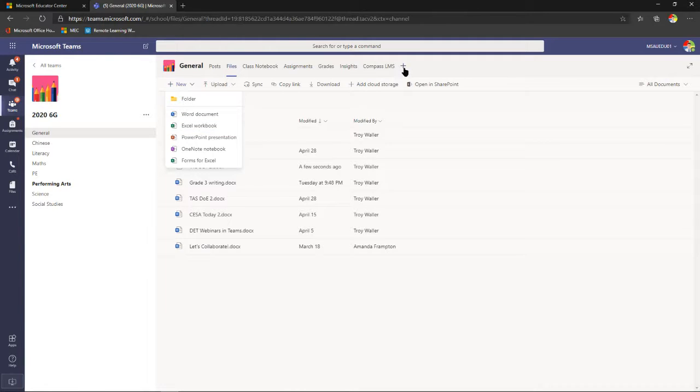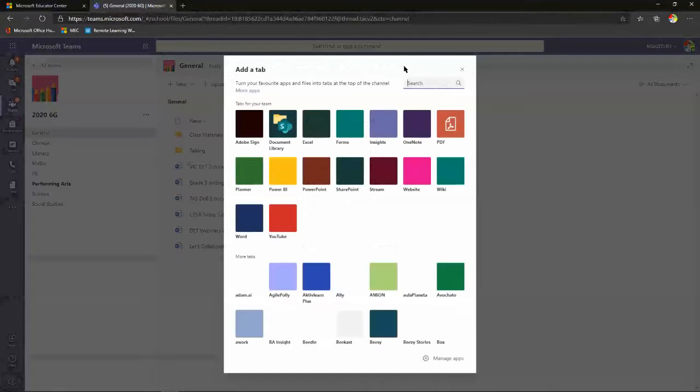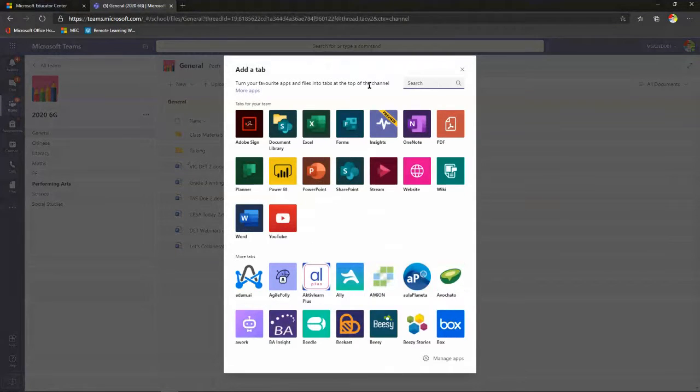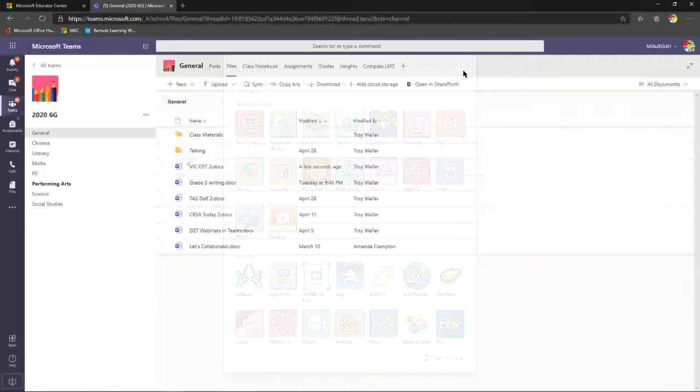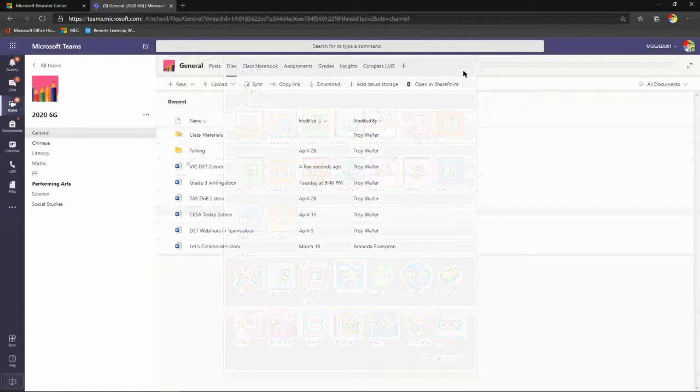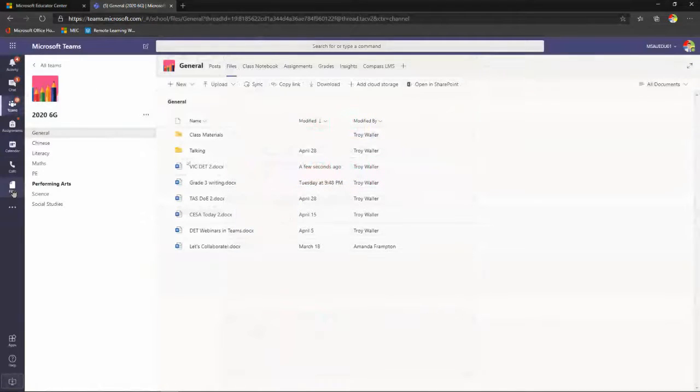The other thing I can do is bring those documents in as tabs across the top of my team, and across the top of my channel. You can see here I can have Planner and PowerPoint and Stream and all these other kinds of things in there as well. So there's no need to share when we build it inside Teams. The other thing is over here, when I click on Files, this is where my personal OneDrive lives.